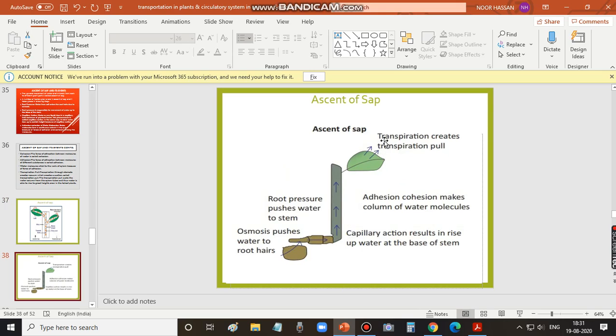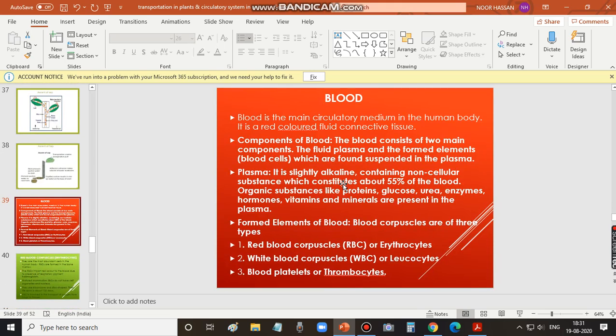So this is to show that when transpiration creates suction, a transpirational pull occurs. That pull, the transpirational pull, causes suction, due to which water moves steadily up towards the other parts of the plant. So with that, we have completed transportation in plants. Now we will discuss how transportation takes place, particularly in human beings.